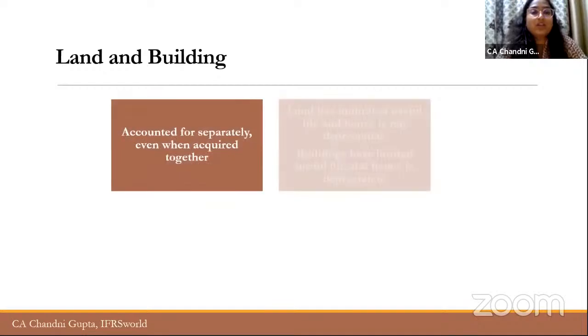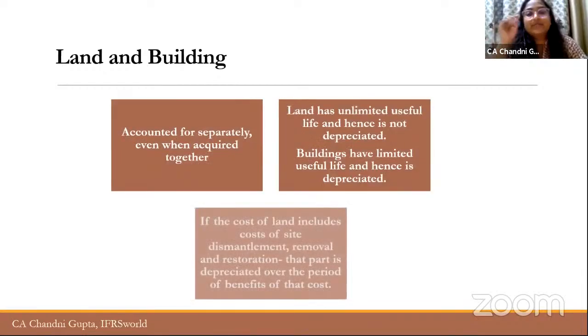Now, here's a small concept of land and building. So basically, when land and building are acquired together, there is a problem. Why? Because land has an indefinite useful life, so you cannot depreciate land. But building has a limited useful life, so you will have to depreciate the building over the period of its useful life. So when you acquire land and building together, you will have to account for them separately.